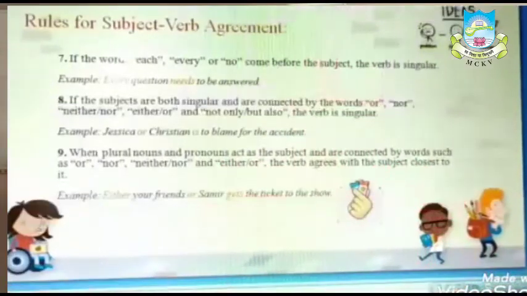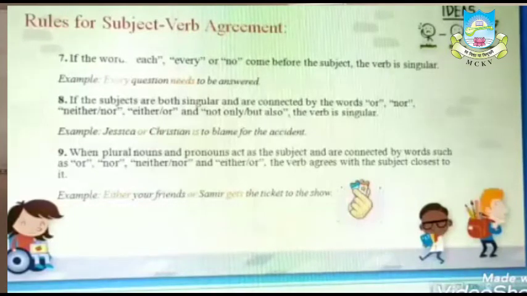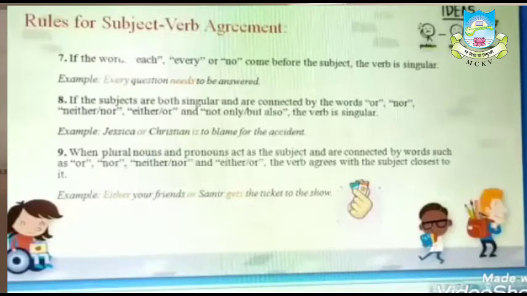So children, let's start the rules for subject verb agreement. Now see rule number 9. When plural nouns and pronouns act as a subject and are connected by words such as or, nor, neither nor and either or, the verb agrees with the subject closest to it. Now see the example. Either your friends or Samir gets the ticket to the show.